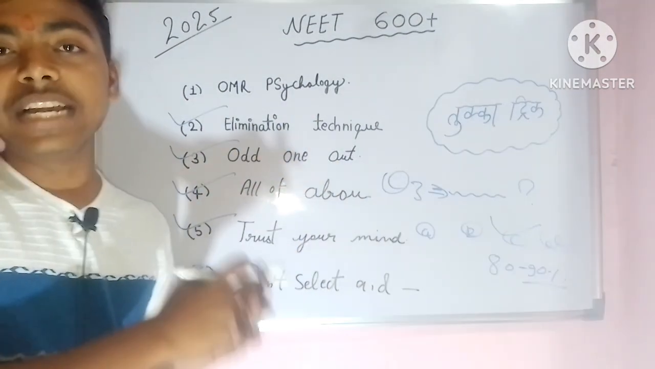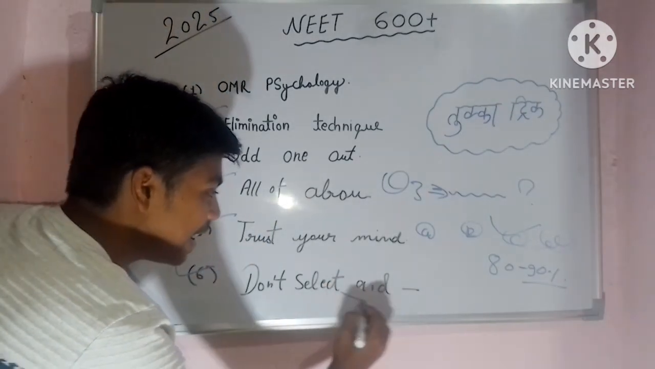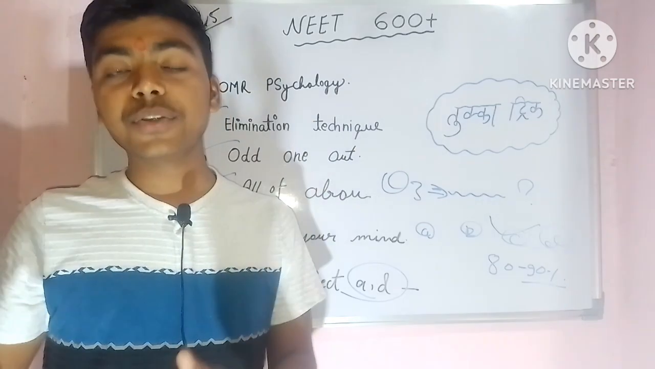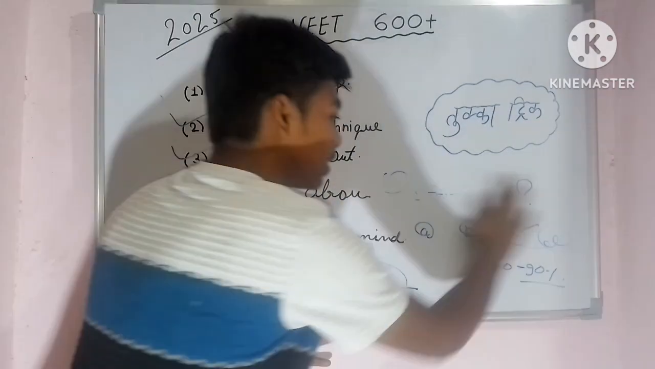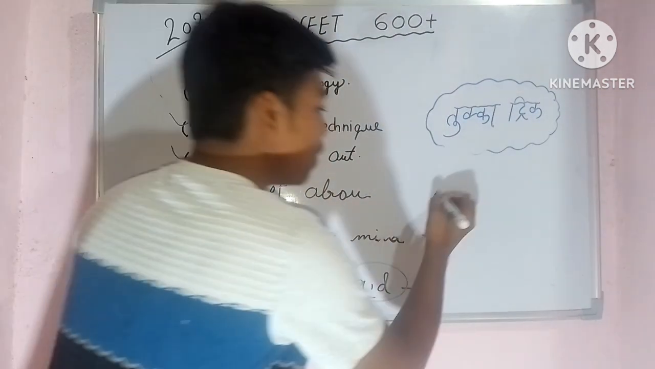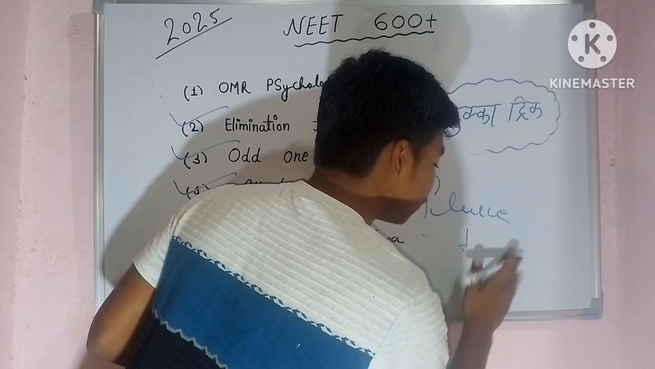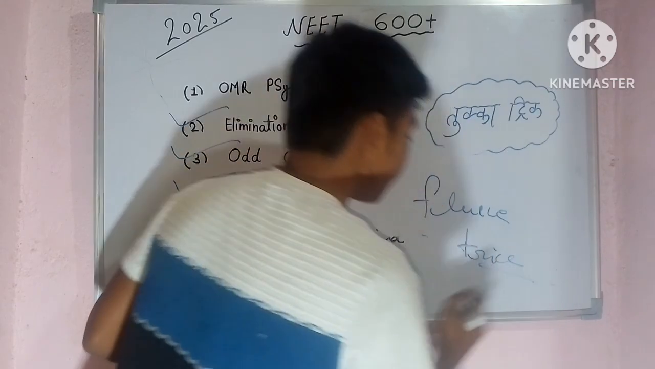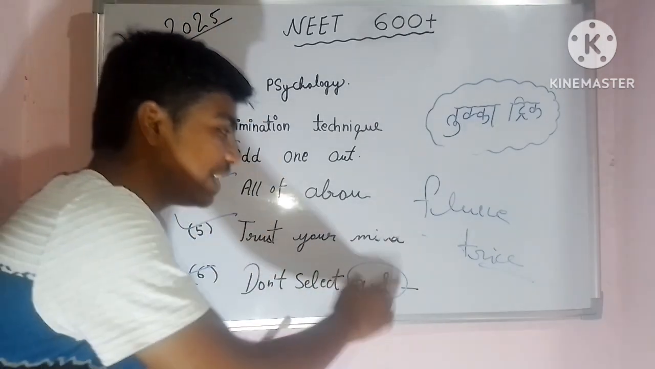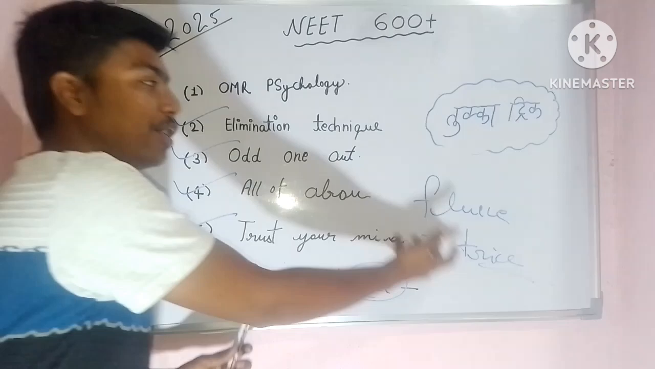If I talk about NEET 2025 aspirants, don't select the A and D options. This technique is also applicable as the fluke technique. You can also call it the fluke trick. In this fluke trick, we don't select the A and D options. This is what is called the fluke technique.